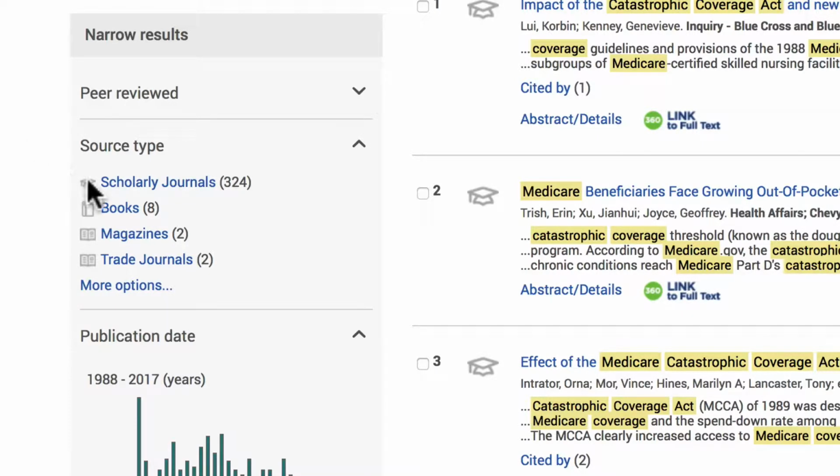PAIS database has journal articles, something called books, some magazines, and trade journals. Right? The books are not always actual books, but sometimes they are reports from nonprofit organizations, sometimes known as think tanks. I'm going to click on the books so we can take a look.